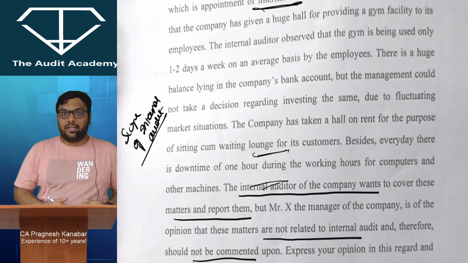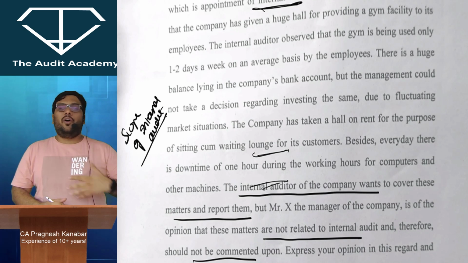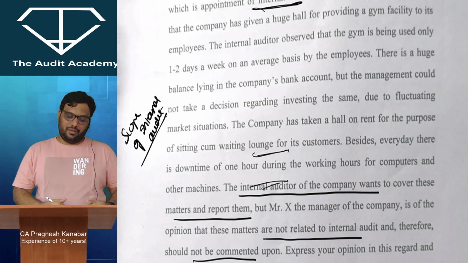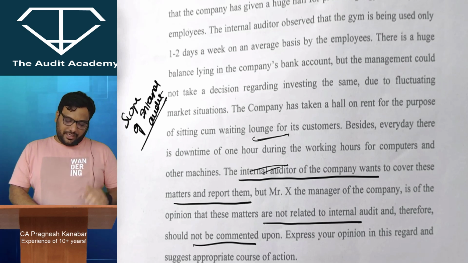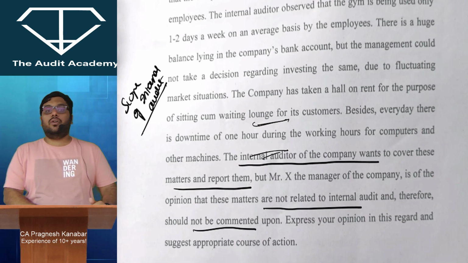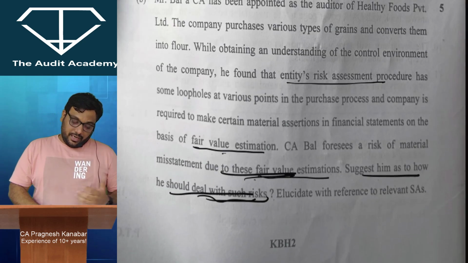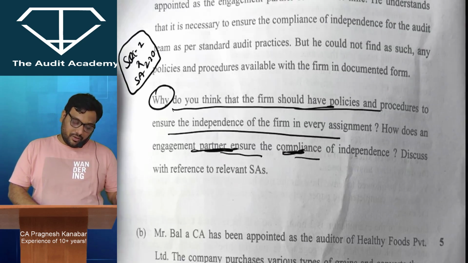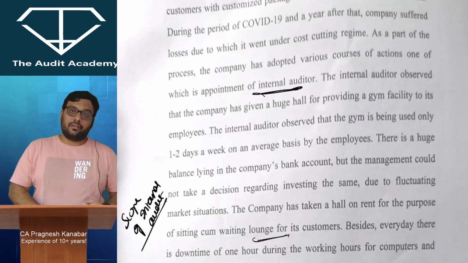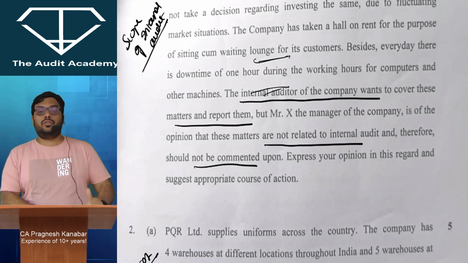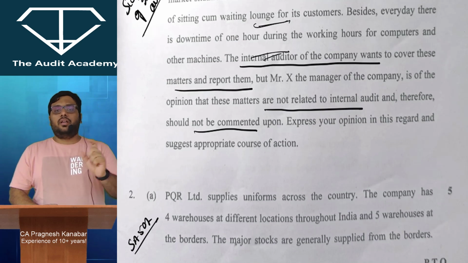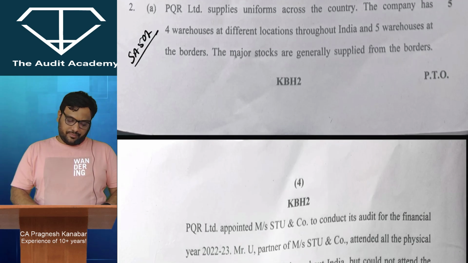GORI, control my AC. Alright, so goals, operations, organization structure, utilization of resources, all of this is covered. So management's argument that this is not a part of internal audit coverage is wrong. Very surprised to see that they have put up a question on internal audit. And a couple of days back I asked students to do at least module questions of internal audit where the scope of internal audit is covered.